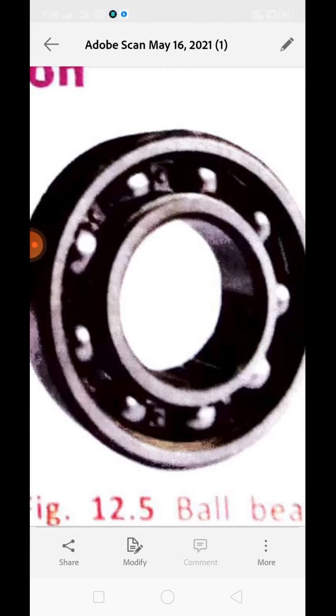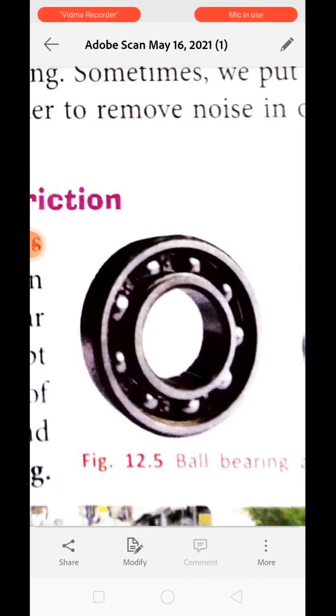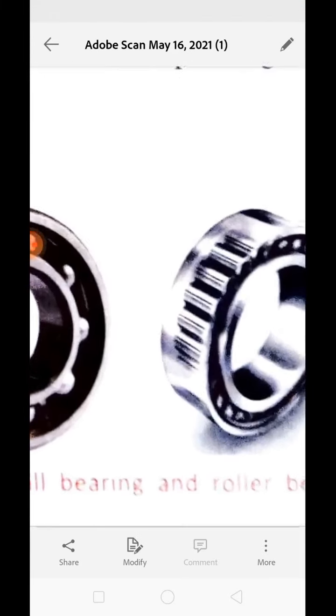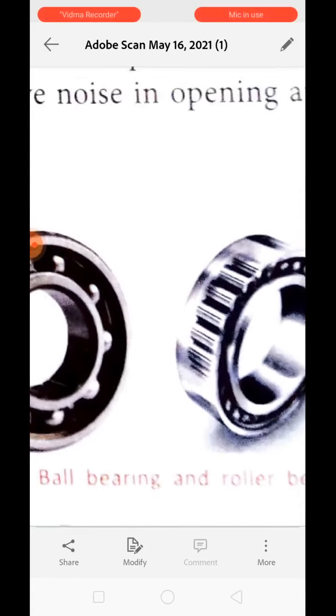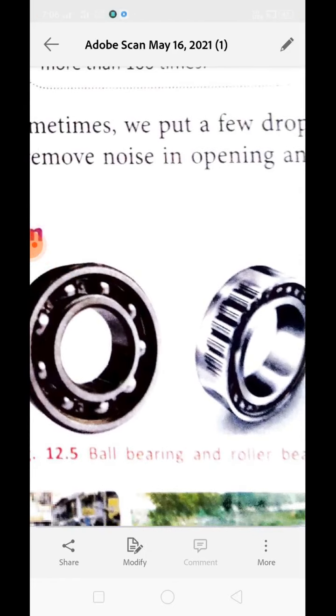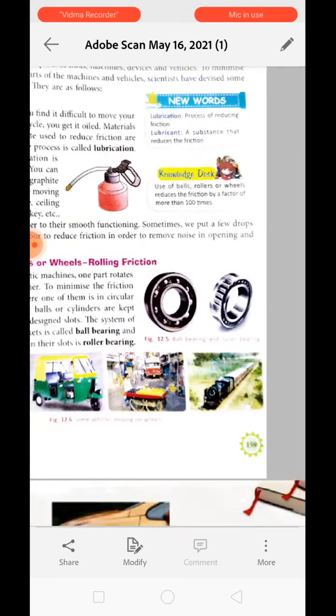If it is a ball, it will be known as a ball bearing. If it is in cylindrical shape, it will be known as a roller bearing. The system of metal balls in their sockets is called a ball bearing, whereas the system of metal cylinders in their slots is known as a roller bearing. Clear?